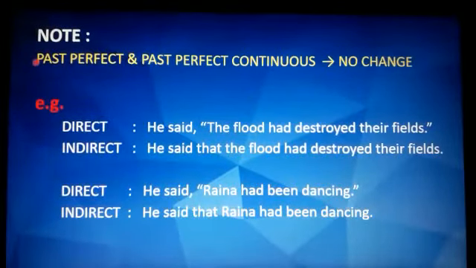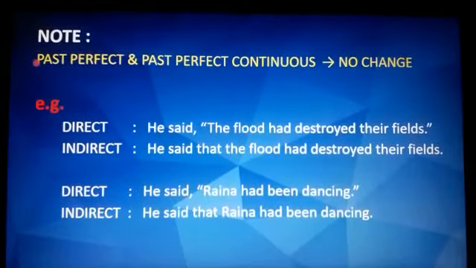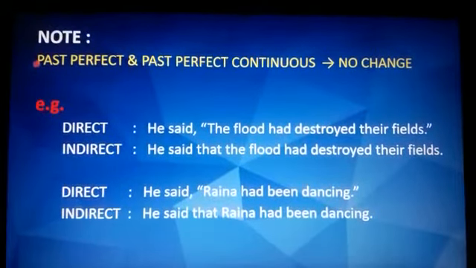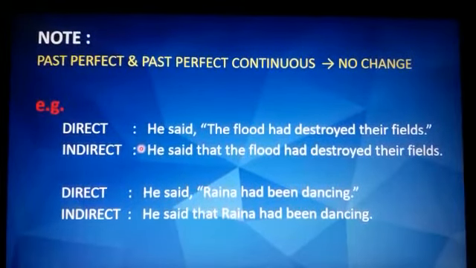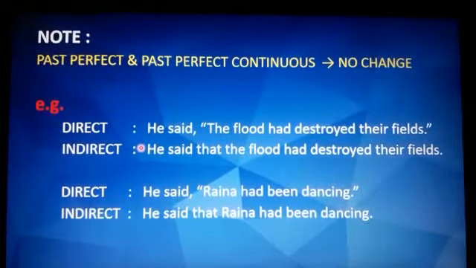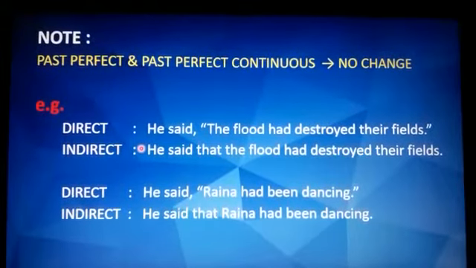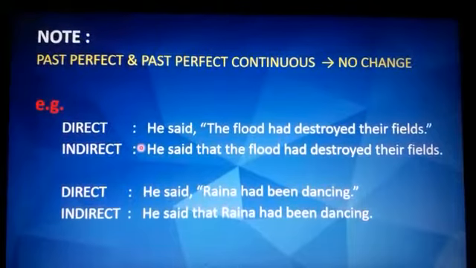Now you have to note that past perfect and past perfect continuous sentences remain unchanged. Examples I have given you. In direct speech, he said, "The flood had destroyed their fields." So in indirect speech it would be he said that the flood had destroyed their fields. The change is only that inverted commas have been removed and the conjunction that has been introduced.